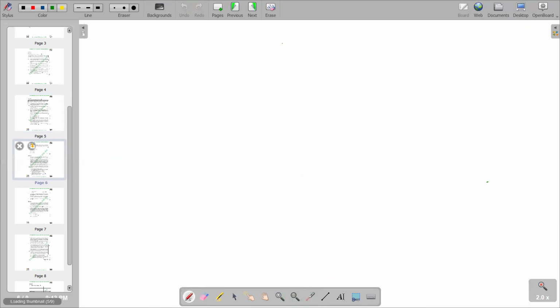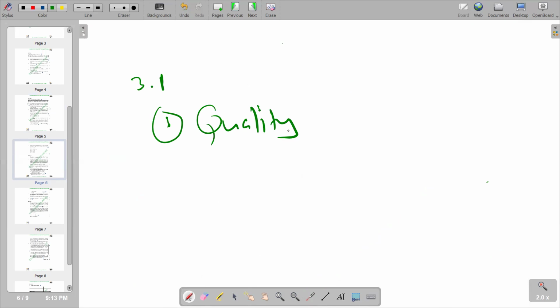So you see that this is our 3.1, and we're saying the first factor that we should take into consideration is quality. On quality, we are saying all suppliers of services and products should meet or even exceed the minimum quality standards that we require as a business. So what we are buying, if they are inputs, we should buy quality inputs that meet our standards of the product that we want to produce.